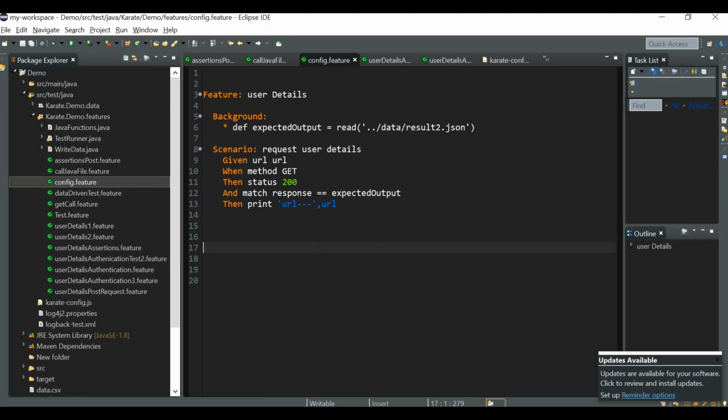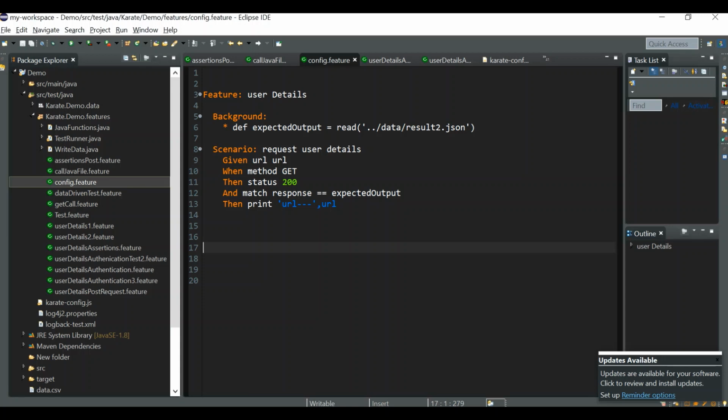So what are cucumber hooks? Cucumber hooks are things like after and before, right? You want to run some code before every scenario or before every feature, something like that. Or after every scenario, after every feature, like that.